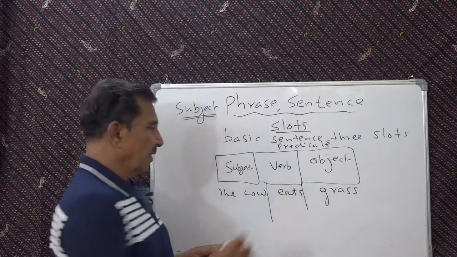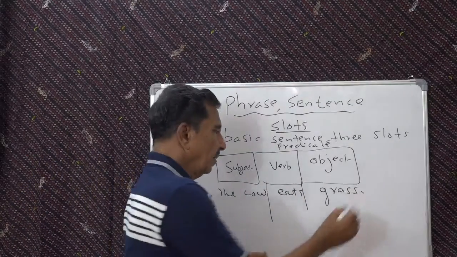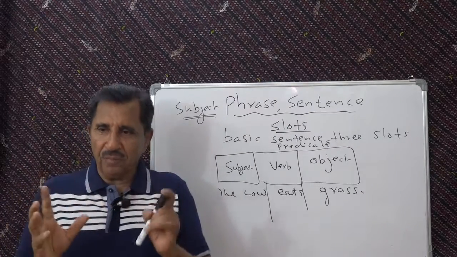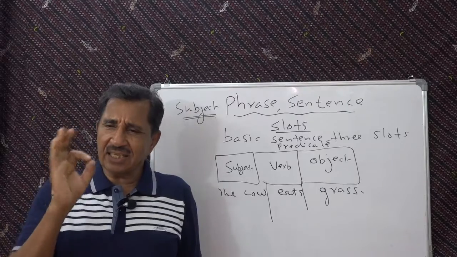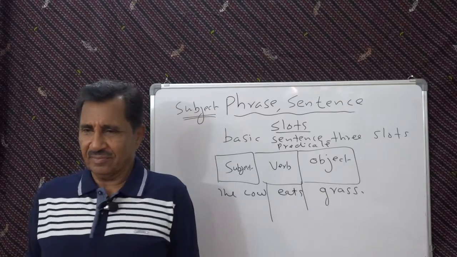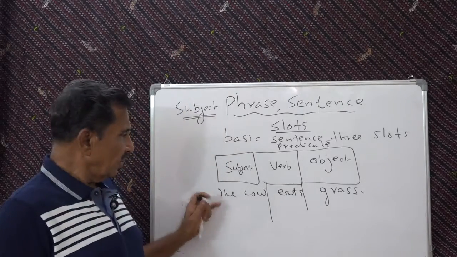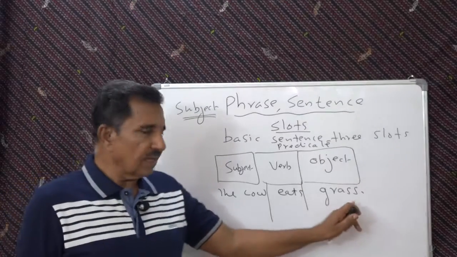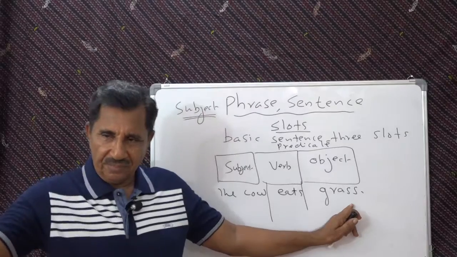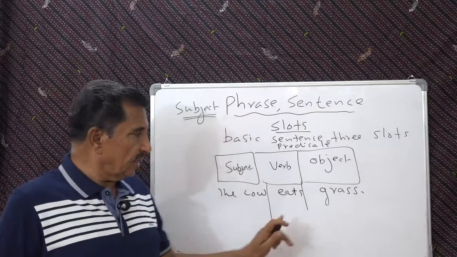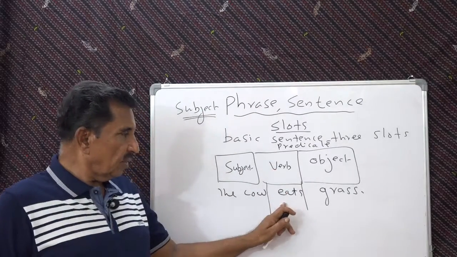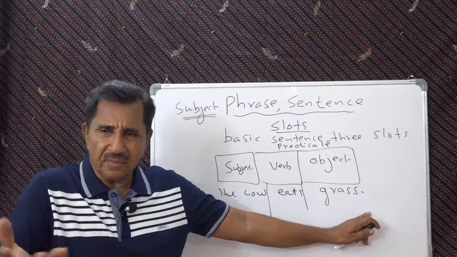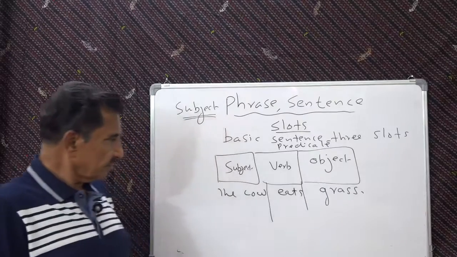You can see now, this is the structure or the form of a basic sentence in English. See that? You have the cow, subject, eats grass, predicate. But the predicate has two parts. One is a full verb and the other is an object. Minimum. You can have many other words.